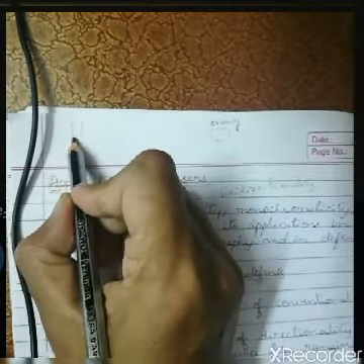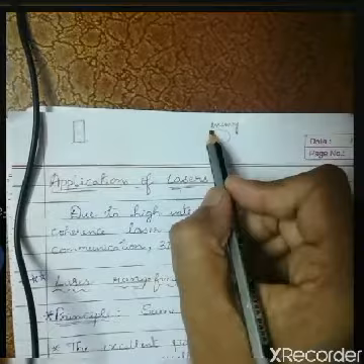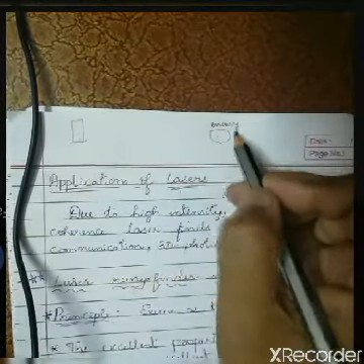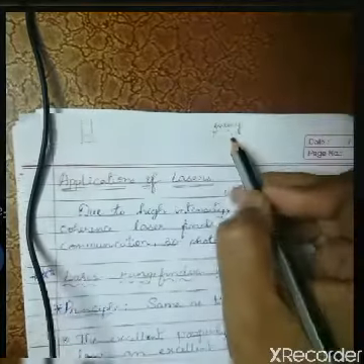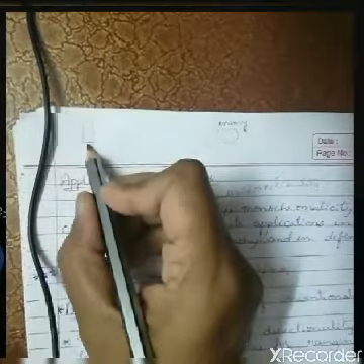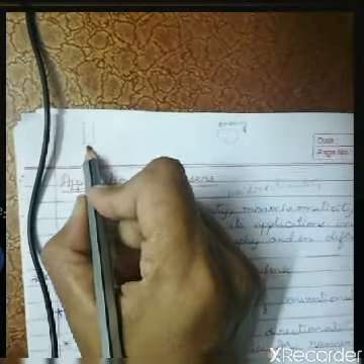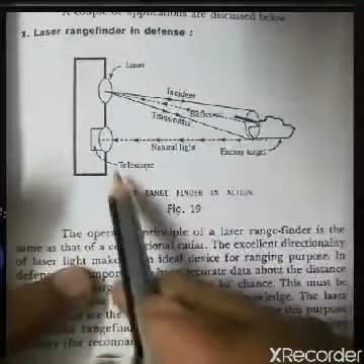So you should know the accurate distance of the enemy, so that there is a first hit chance without the knowledge of the enemy. The enemy should not know that the person is present here and is targeting him. That can be done with the help of the laser rangefinder that is used in military tanks. So the figure for the laser rangefinder is here.